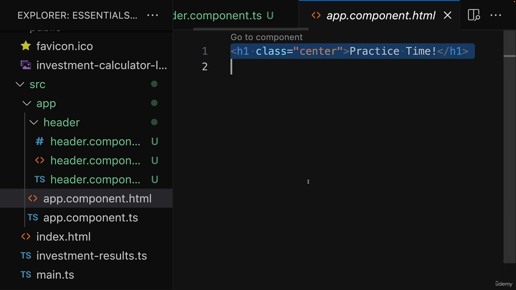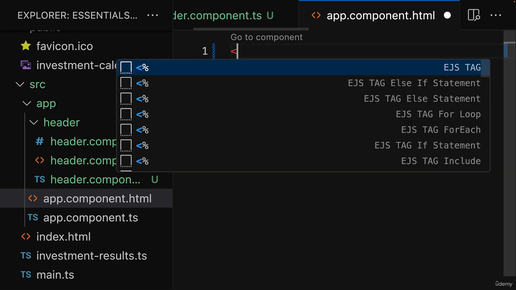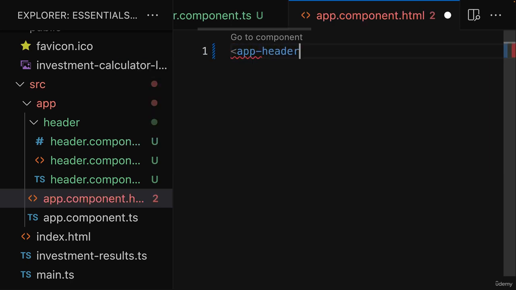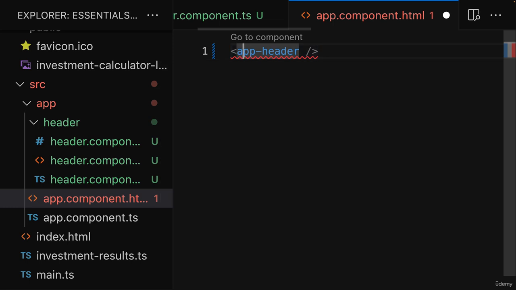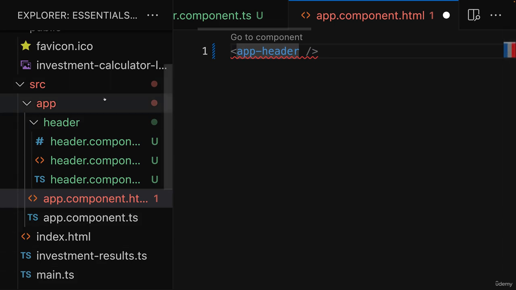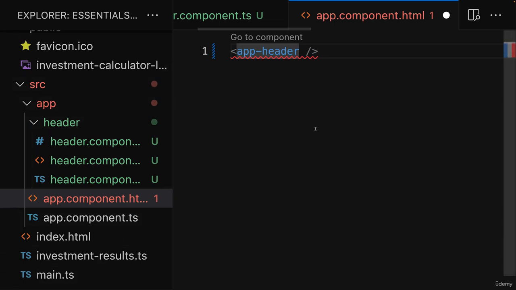And in there, you can now replace this H1 element with app-header. And you can add that as a self-closing tag like this. Though, as you see, this will give us an error that it's not a known element, because by default, as you learned, Angular doesn't scan your project for possible components.